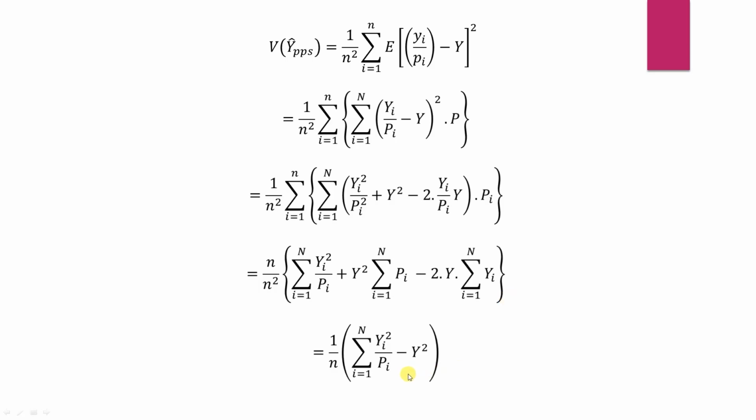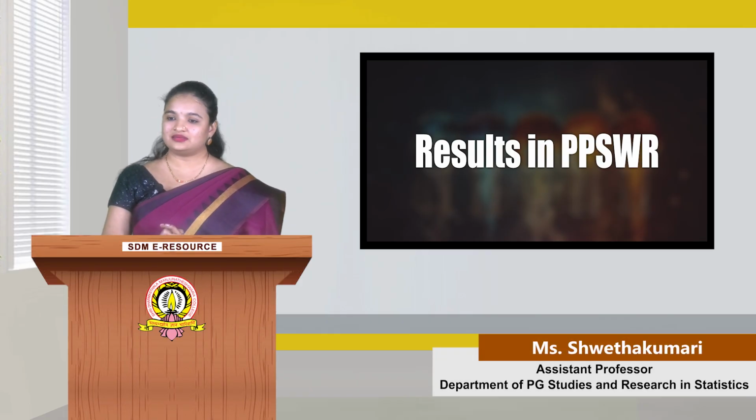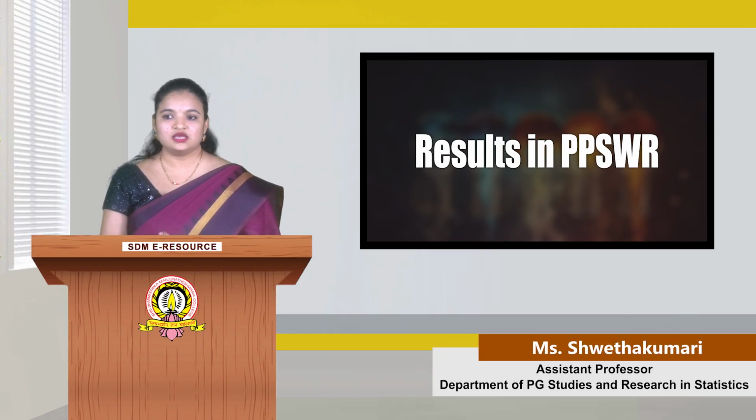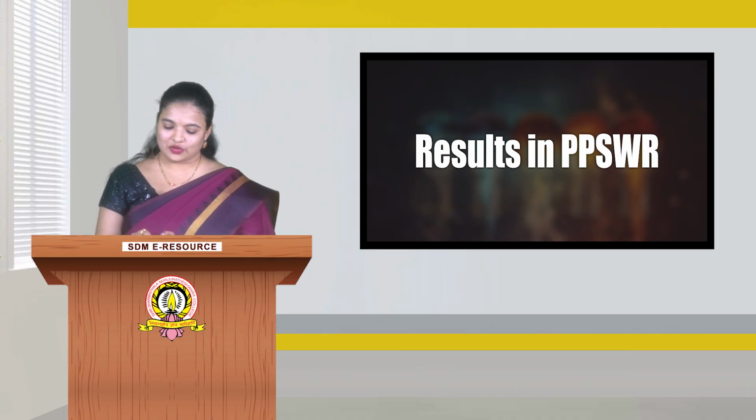So this is the expression that we wanted. So the variance of y hat PPS equals 1 by n summation yi square by pi minus y square, hence the result. I hope all of you understood how we can get the variance terms through the derivations. Here I end this session. Thank you so much.